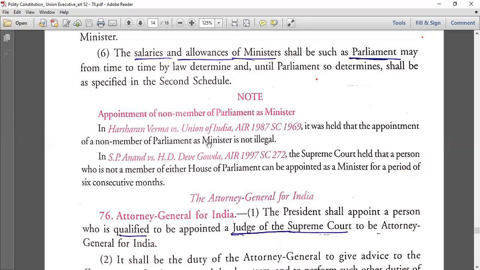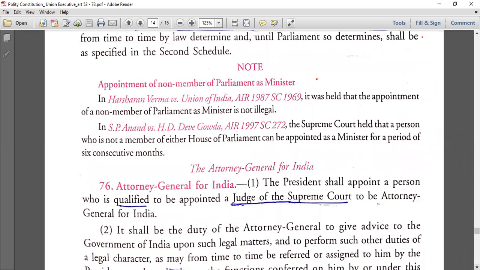Okay, in 1969, it was held that the appointment of a non-member of parliament as minister is not illegal. Yes, it is not illegal, but within 6 months, within a period of minimum 6 months, you have to be a minister. Okay. So finally, the Attorney General of India.